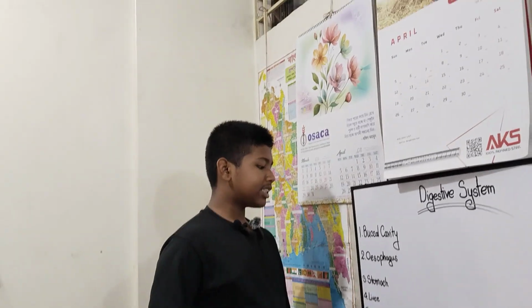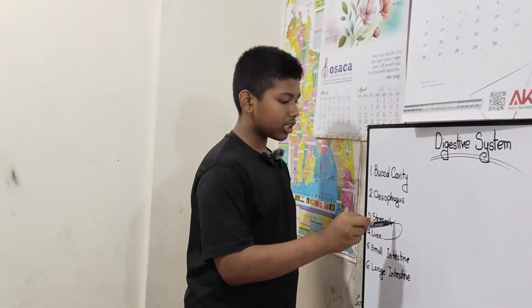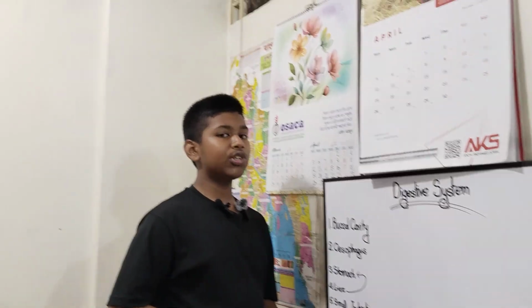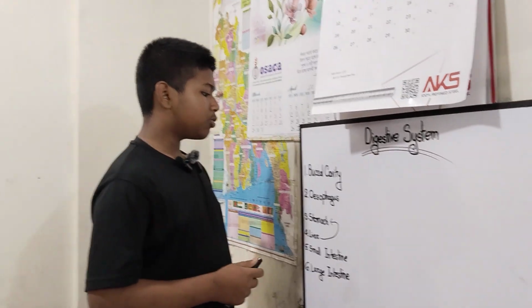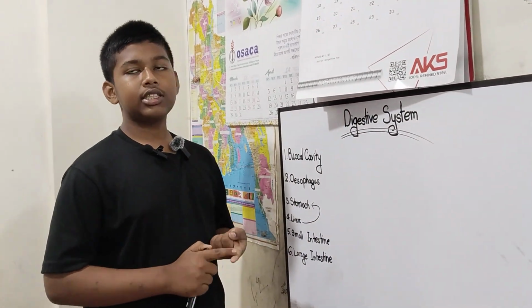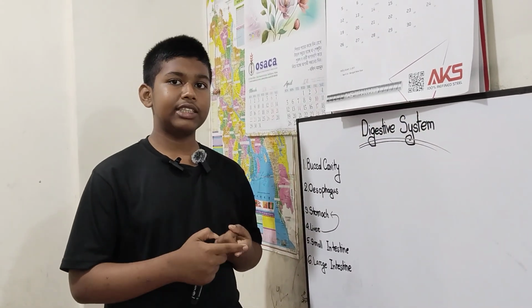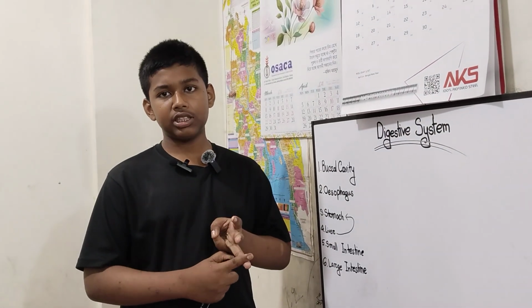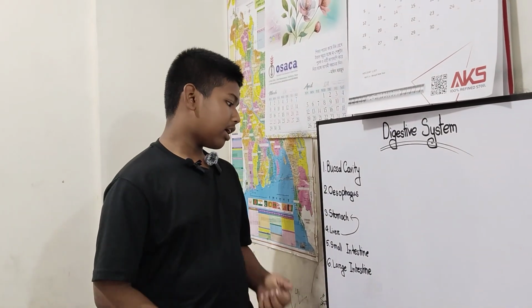You see, the enzymes produced in the liver go all the way to the stomach. The stomach also has gastric glands over its walls that produce gastric juice that helps the digestive system. Now, from the liver we get five types of enzymes. These are amylase, trypsin, chymotrypsin, pepsin, and lipase.